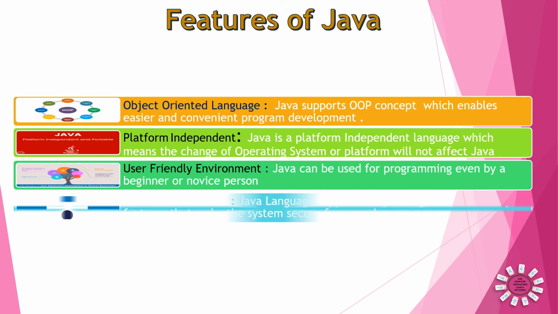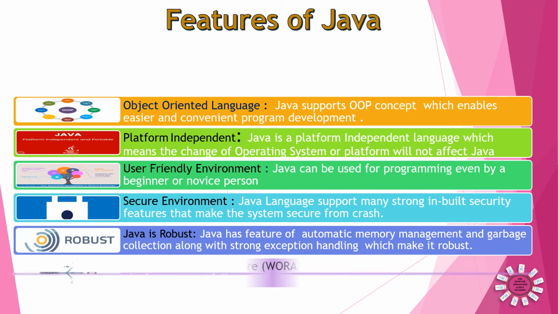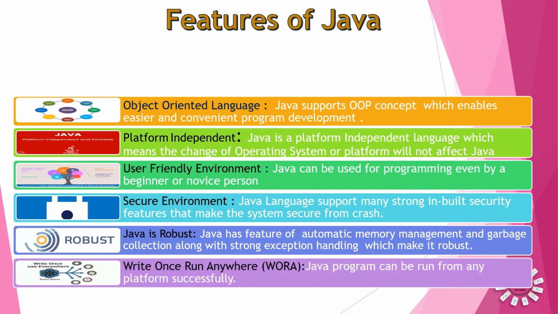And user friendly. Even new programmers can write programs in Java easily. Secure environment. The Java language supports many strong inbuilt security features that make the system secure from crashes. It will protect the program. And robust. It has a feature of automatic memory management and garbage collection, which we will discuss later, with strong exception handling, which makes it robust. Exception handling is also coming as a topic that we will discuss later.